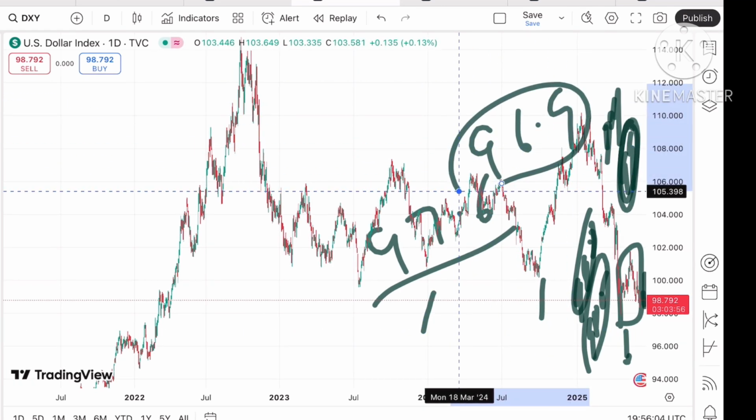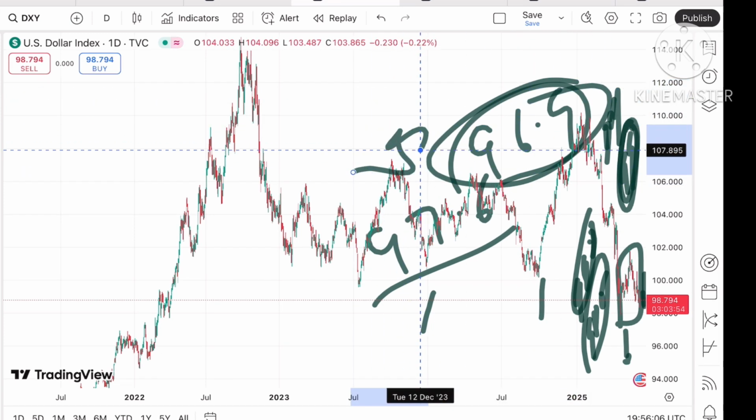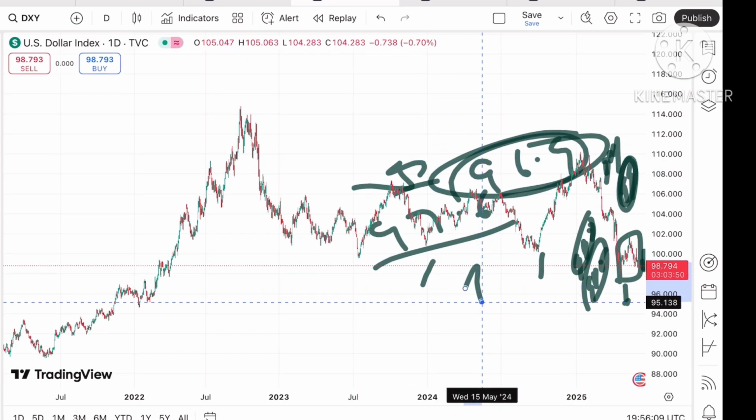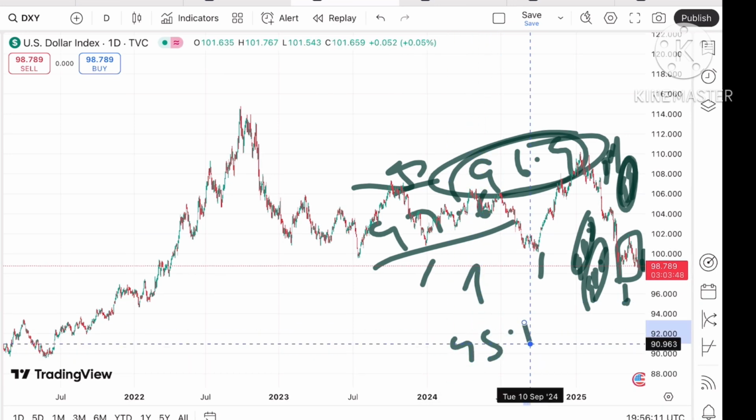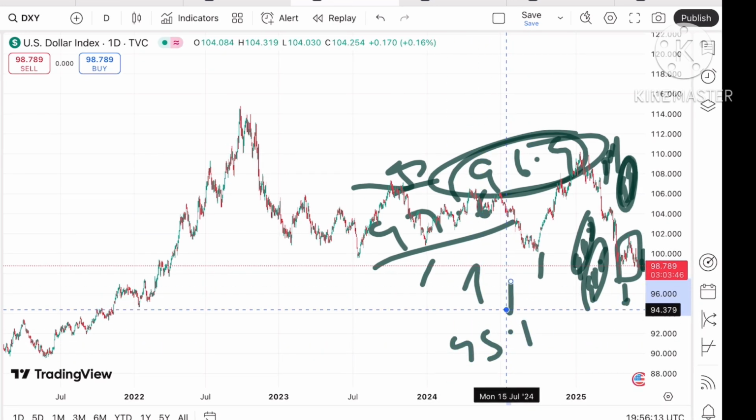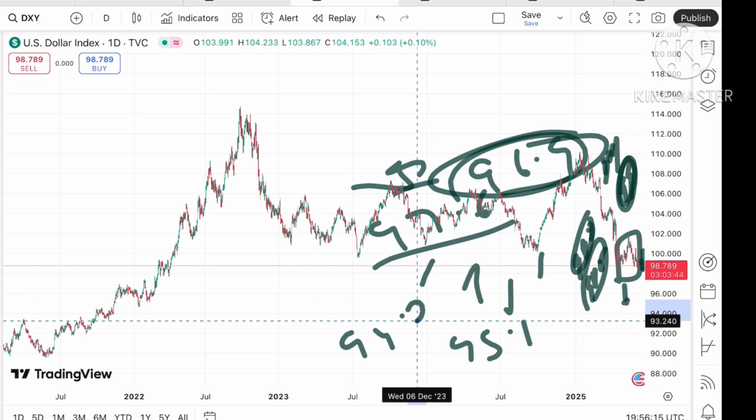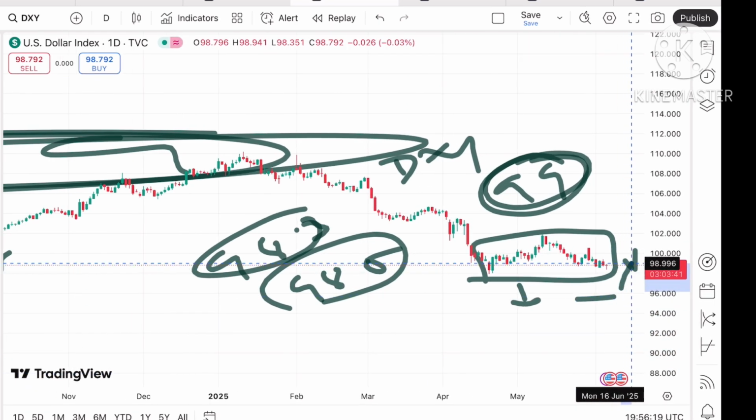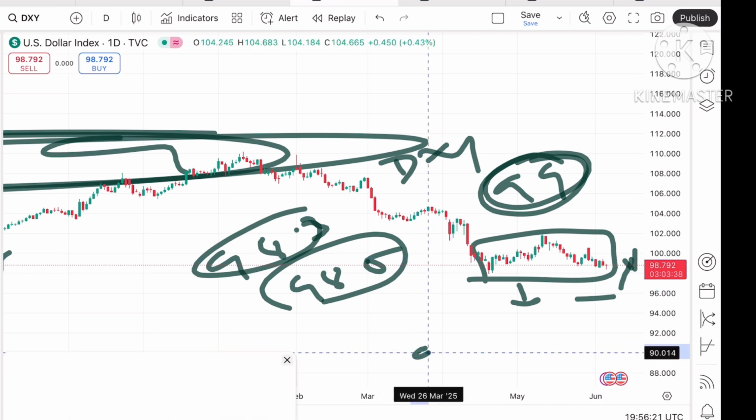Okay, and then from this particular level a bounce back can come, but if that doesn't come, we can see a further downfall towards a level of around 95.13, and if that doesn't sustain, a further downfall towards 94.3. Okay, but suppose it starts sustaining above this level, the probability of going towards the next level, that is